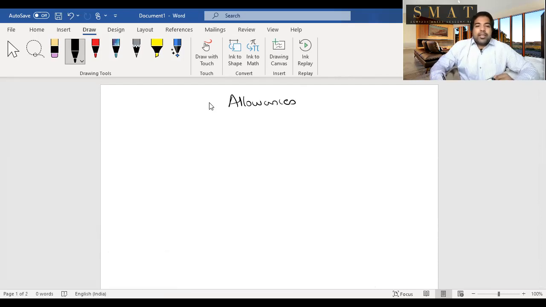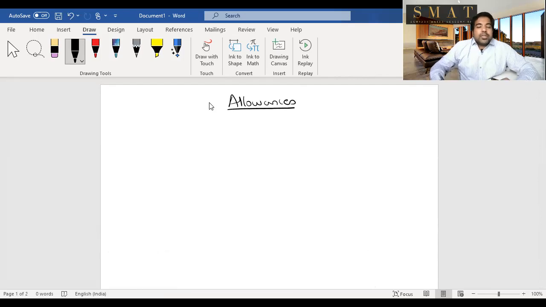Guys, the moment they give you an allowance in the exam, allowance is like a pocket money given by your parent. Can your parent give you pocket money for mobile phone recharge? Yes. For traveling? Yes. For movie ticket? Yes. For drinking? Maybe. Why not? Some parents are really cool about it. For going for movies? Yes. So allowances are like pocket money. Same way your parents give you, allowances here are given by a master to the slave.